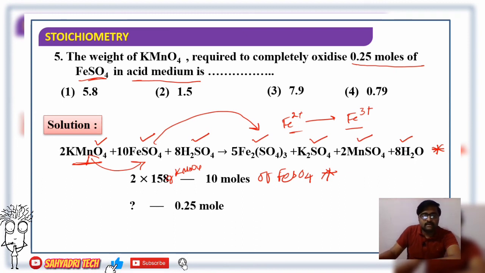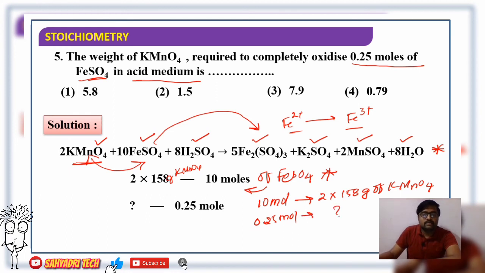If you consider the reverse relation, 10 mole of ferrous sulfate reacts with 2 into 158 gram of KMnO4. Now 0.25 mole of ferrous sulfate requires how much KMnO4?